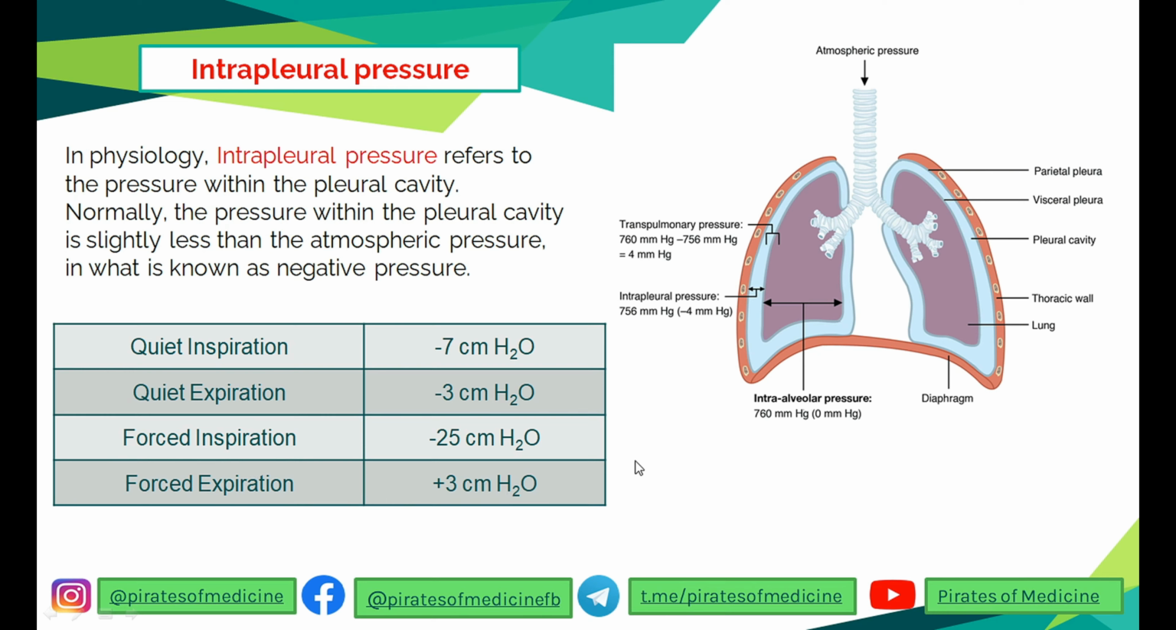Now these are not fixed values. Sometimes you can see the values in mm of Hg, but in Croc most of these values will be in centimeter of H2O. But remember, inspiration is more negative than expiration. So if the expiration is minus 3, then the inspiration is minus 7. If the expiration is positive, then the forced inspiration is a very high amount of negative pressure.